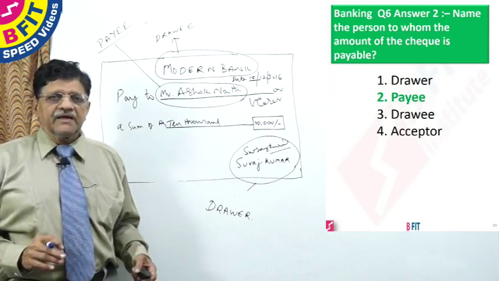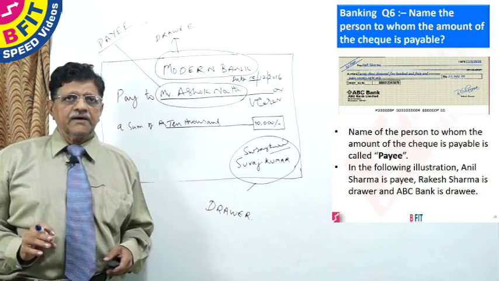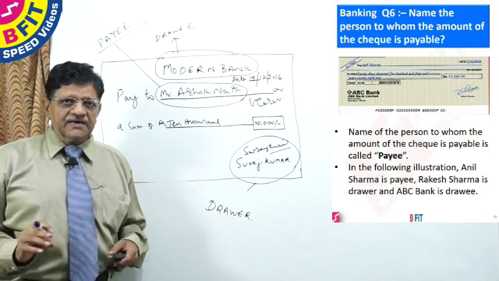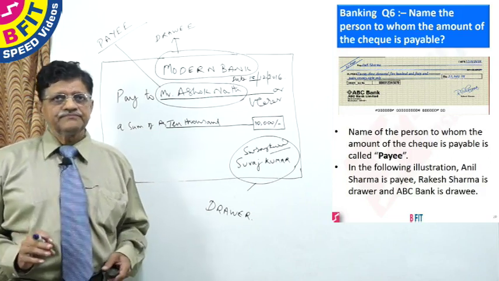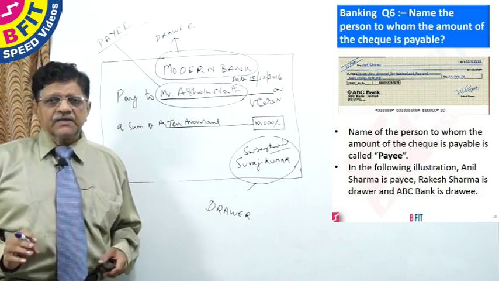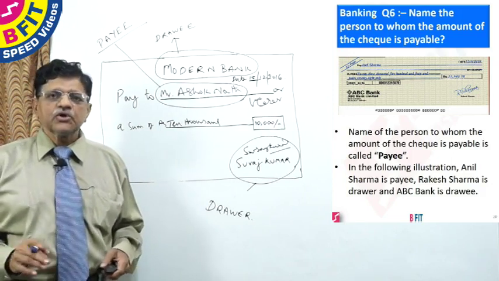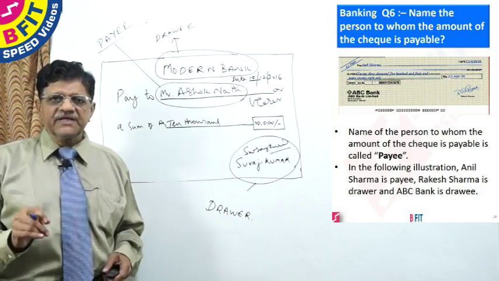And I have given actually a facsimile of a check describing who is the payee. So payee is always the person in whose favor the check is drawn and who is entitled to receive the amount mentioned in the check.